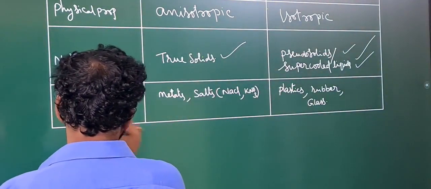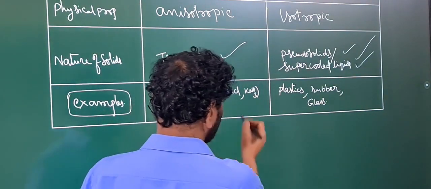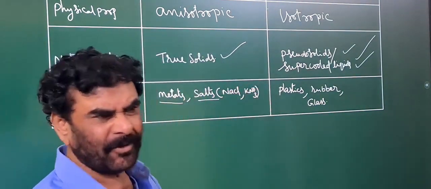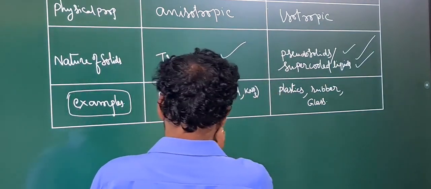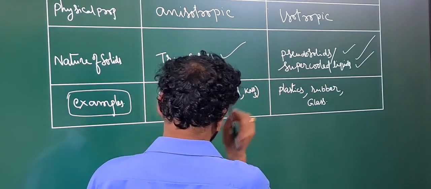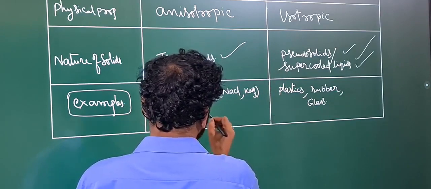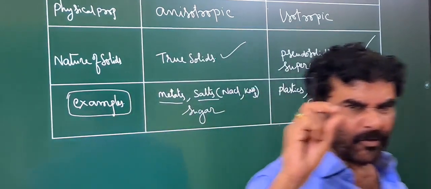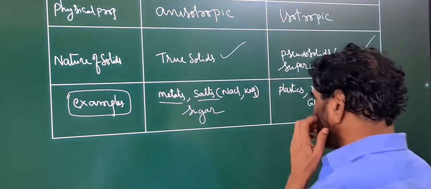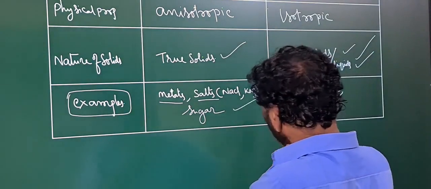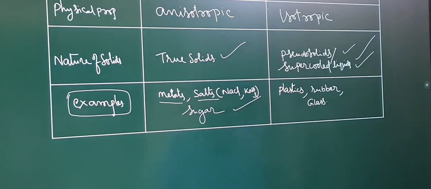And what are examples of crystalline solids? Anything, metals, salts, sodium chloride, diamond, whatever it is. You can take any example. Sugar, for instance: you can see the cubic structure. Cubic crystals can be seen in the small particles of sugar. All these come under the category of crystalline solids.